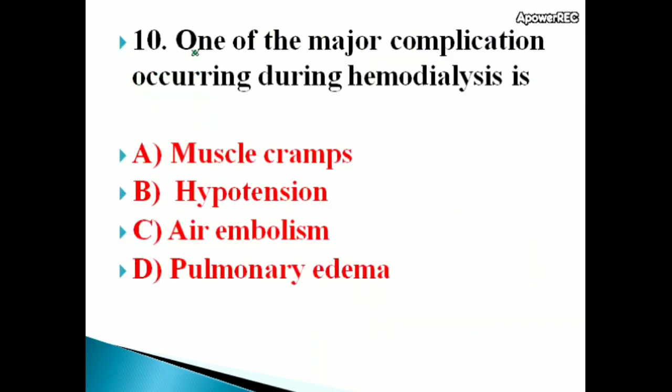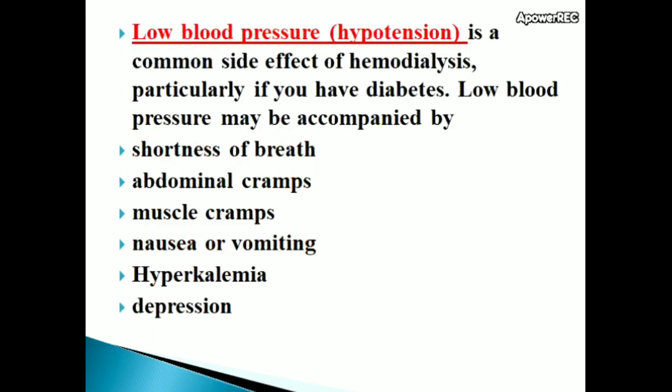Next question. One of the major complications occurring during hemodialysis is, options: muscle cramps, hypotension, air embolism, pulmonary edema. Correct answer is hypotension. Hypotension is the major complication occurring during hemodialysis. Low blood pressure is a common side effect of hemodialysis, particularly if you have diabetes. It may be accompanied by shortness of breath, abdominal cramps, muscle cramps, nausea, vomiting, hyperkalemia, depression.